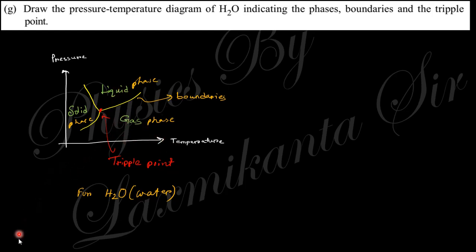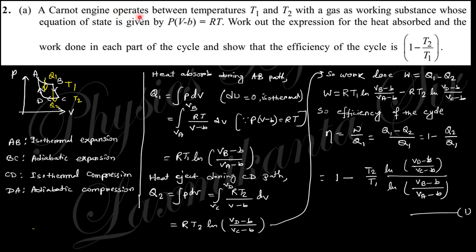Next question says, a Carnot engine operates between temperatures T1 and T2 with a gas as the working substance whose equation is like that. So this is the equation of the gas, and we need the heat absorption and work done in the cycle, and so the efficiency. In the Carnot cycle, we know there are four processes cyclically: isothermal expansion, then adiabatic expansion, then isothermal compression, then adiabatic compression. AB is isothermal expansion, BC is adiabatic expansion, CD is isothermal compression, and DA is adiabatic compression.